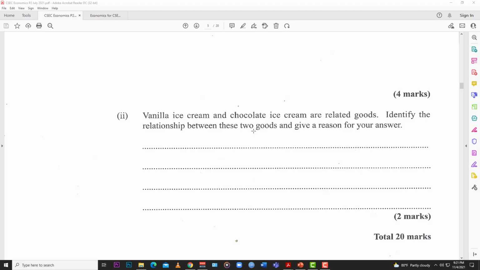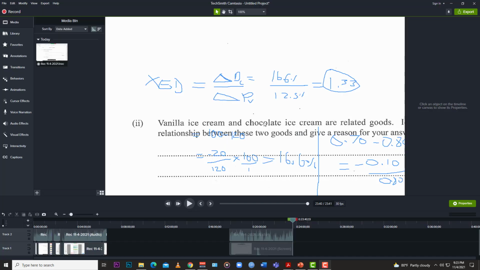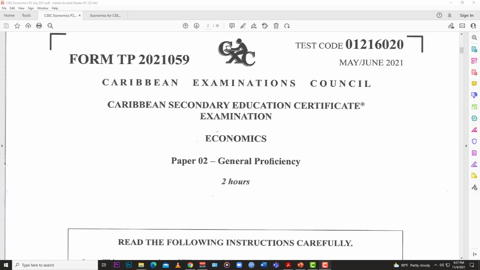So you answer it just like that, you get your easy 2 marks. There's a reason why they only showed 2 marks for that one. And so as you can see, this coefficient was positive, both of these were negative. I should have put in a negative, but yeah, they were negative. And when you do the maths, they become a positive. And once it's a positive, it's telling us that these two goods are substitutes. So that's it for number 1 for the May-June 2021 Economics Paper 2.